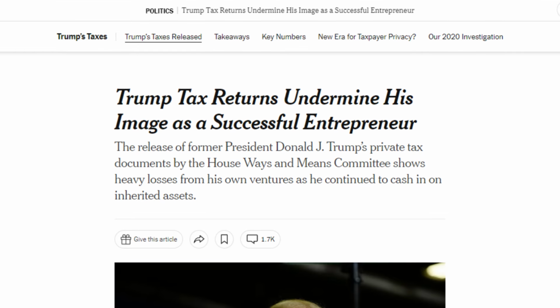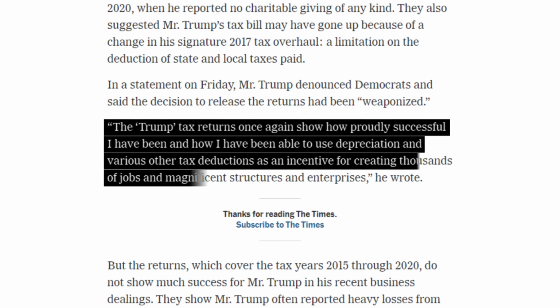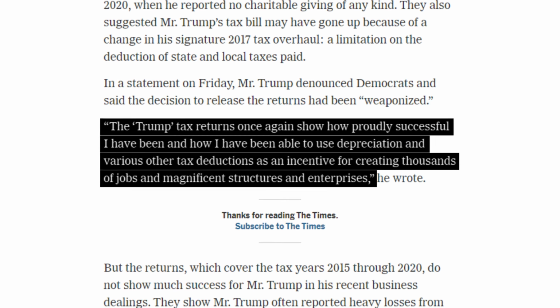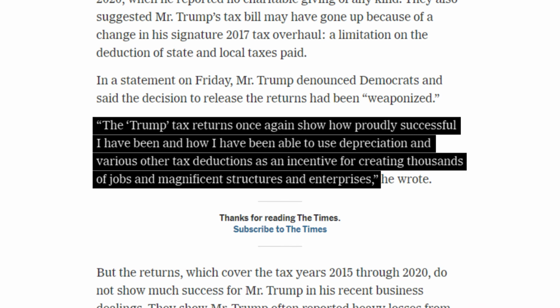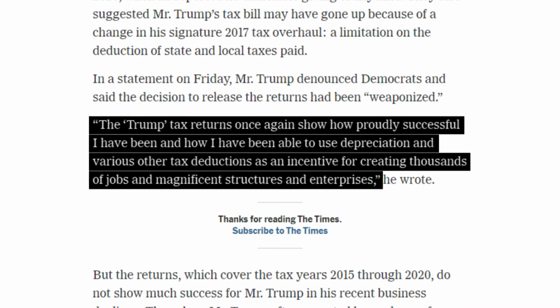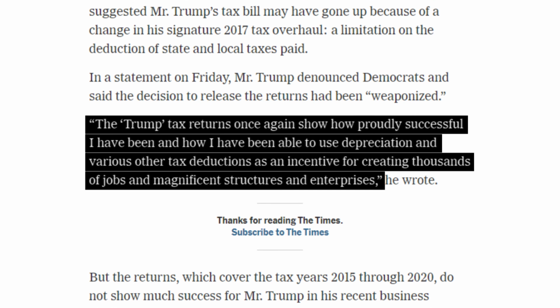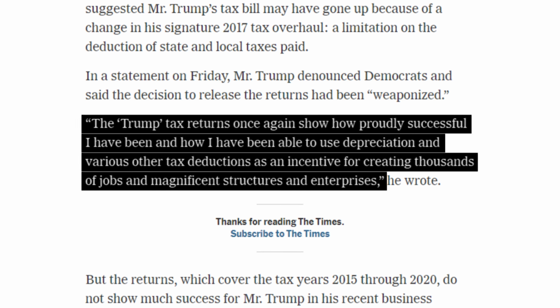Now, in addition to the comments that he had said, he also said this: the Trump tax returns once again show how proudly successful I have been and how I have been able to use depreciation and other various tax deductions as an incentive for creating thousands of jobs and magnificent structures and enterprises. I get behind that statement, guys, because I use depreciation to do the exact same things, and I'm teaching my clients to do the exact same things as well. So with that statement, and based on the way the laws are currently written, I do get behind that statement.